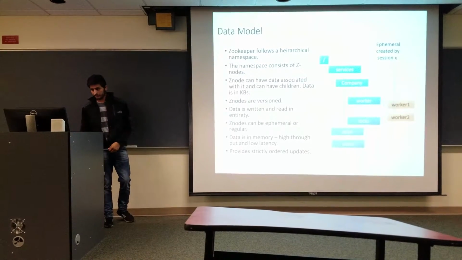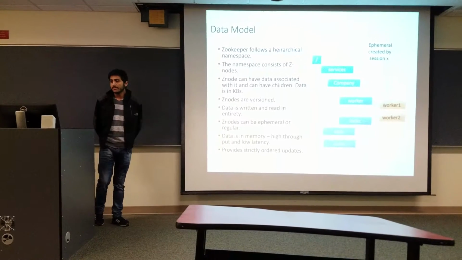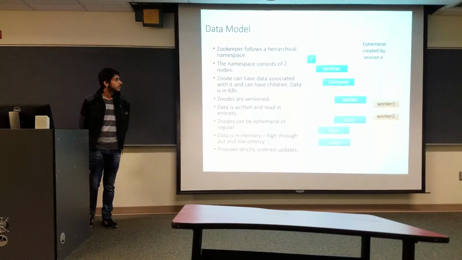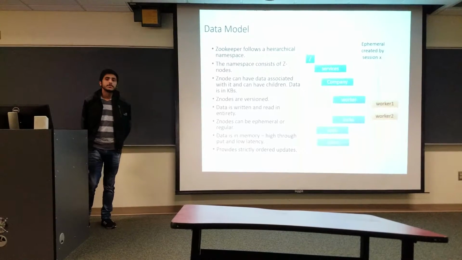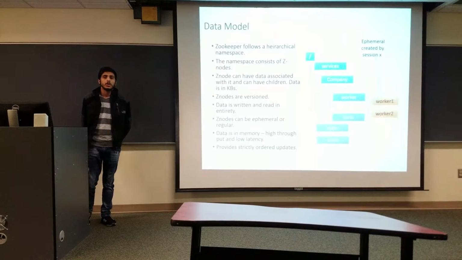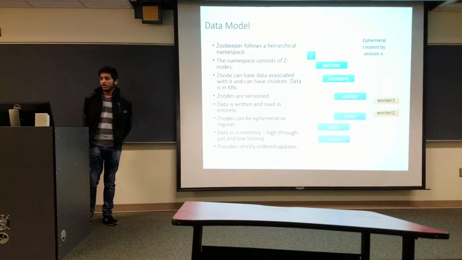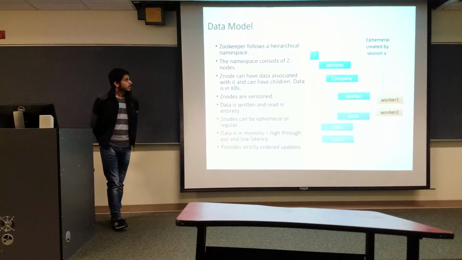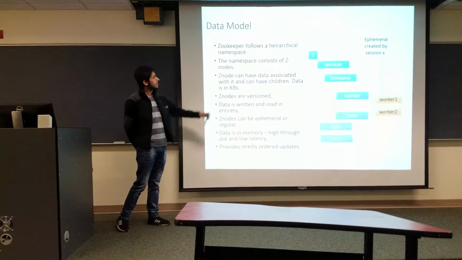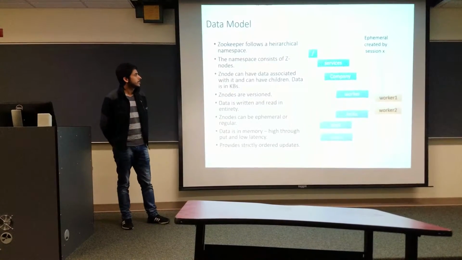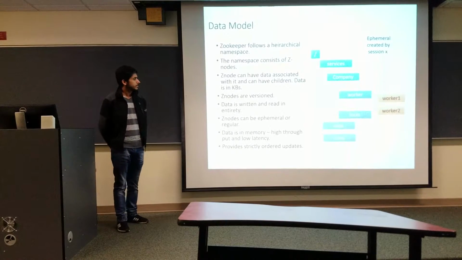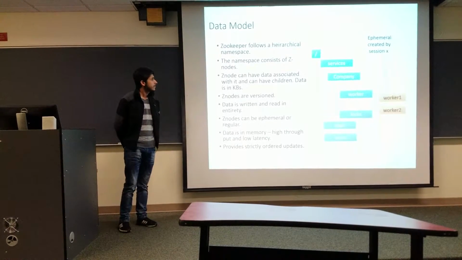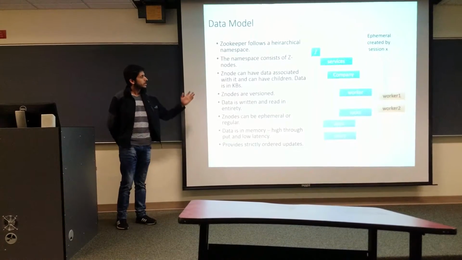And next, this is the Zookeeper data model. Zookeeper follows a hierarchical namespace. Like the file system in Unix, it is divided into different nodes. Here in the figure we can see it's a tree-like structure. The main node, the slash at the top, is the root node, and services, company, worker, logs, applications, and users are the nodes. In Zookeeper, we call these nodes znodes.